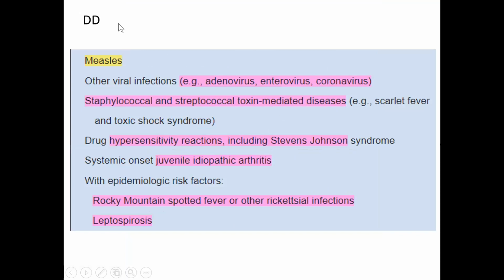So what are the differential diagnoses? It can be measles, or staphylococcal or streptococcal toxin-mediated disease like scarlet fever, toxic shock syndrome, or drug hypersensitivity reaction including Stevens-Johnson syndrome. Or it can be systemic onset juvenile idiopathic arthritis, or Rocky Mountain spotted fever or other rickettsial infection, leptospirosis. These are the DDs for Kawasaki disease.